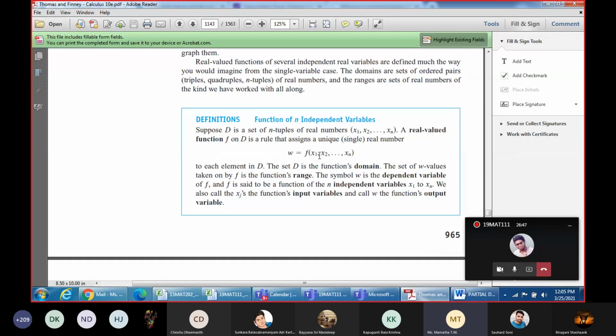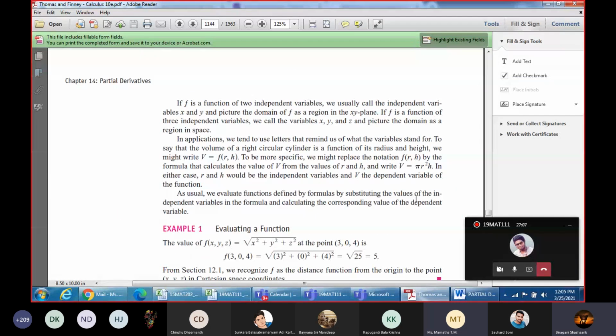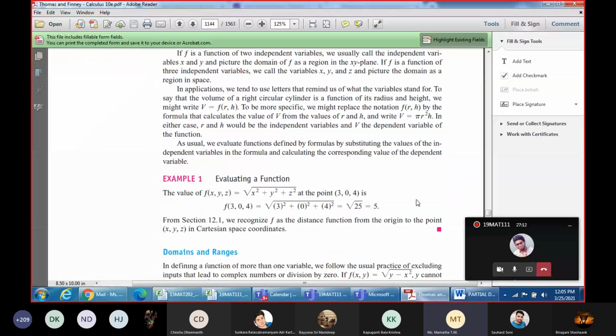Here the independent variables x1, x2, xn, we also refer to as input variables, what you have to give for the function. And f, or you can call it w, is equal to f of x1, x2, then w will be called the output variable. And we can find the domain and range of the functions. Here we have taken a function depending on three variables, x, y, z.